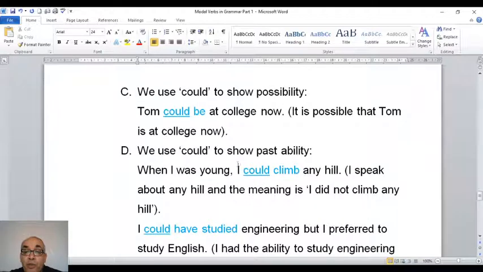We use could to show past ability. Example, when I was young, I could climb any hill. It means I speak about any hill, and the meaning is I did not climb any hill. I'm just explaining about my ability in the past when I was young, but I did not do this action. I did not climb the hill.